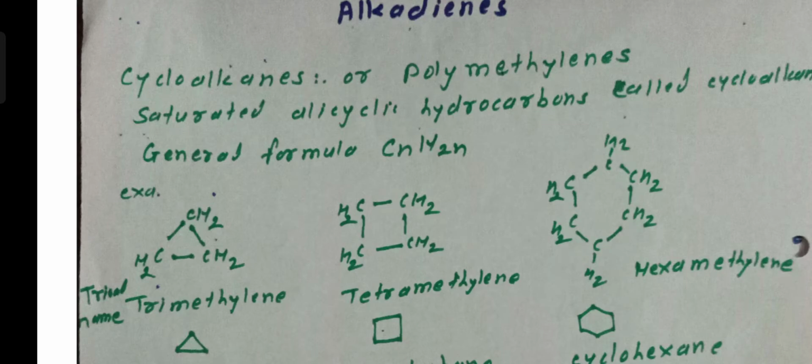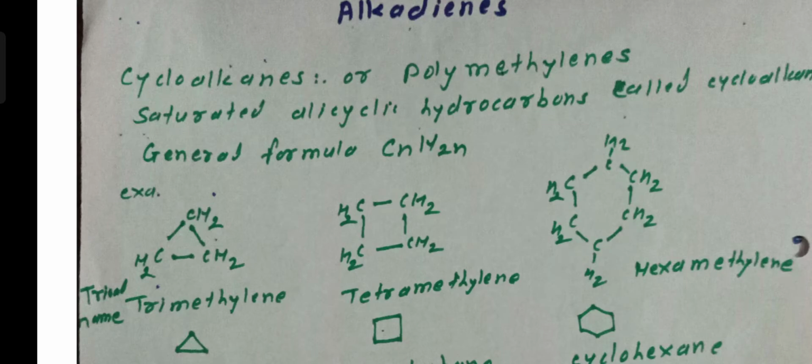Then here we see structure number 1. Here 3 methylene groups are in a cycle. Trivial name of this compound is the trimethylene. CH2 group is called as the methylene. CH3 group is called as the methyl. Therefore, 3 methylene groups in ring formation. Therefore, trivial name of this compound is the trimethylene.